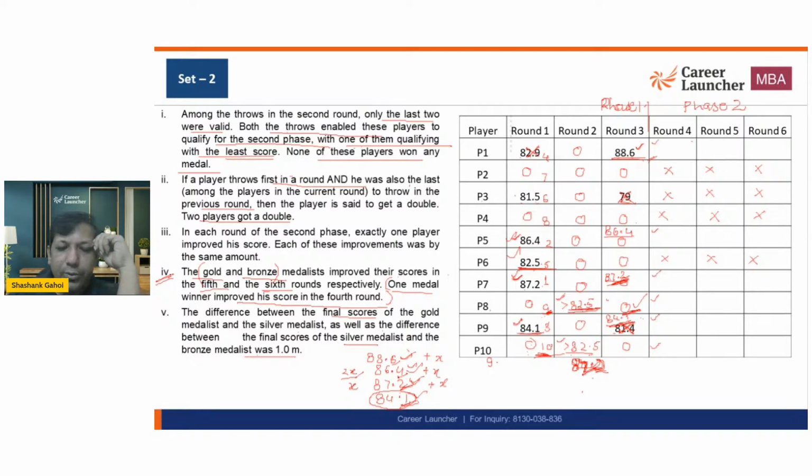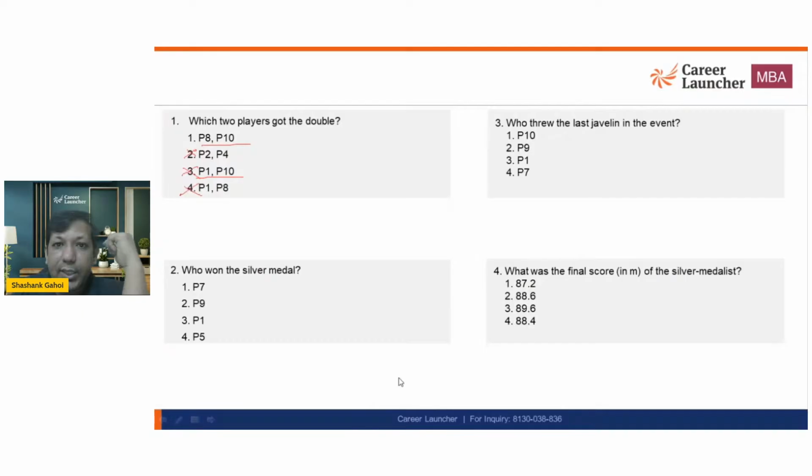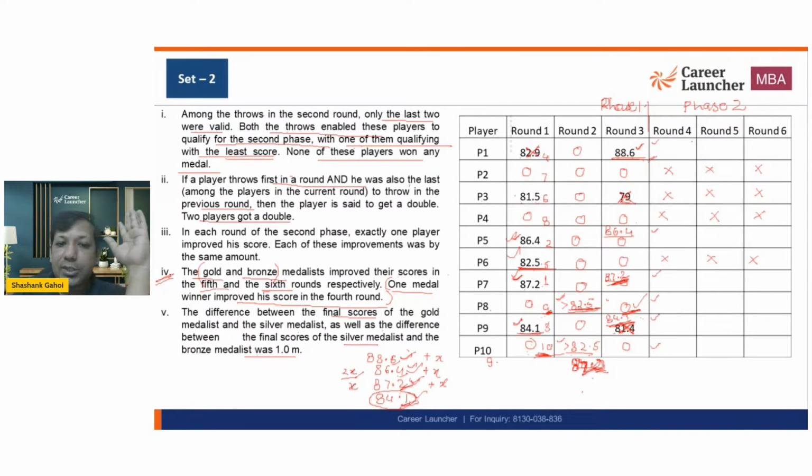So now what I'm going to do, I am going to think of one thing, that is what was the final score of the silver medalist. What is the final score of the silver medalist? So I am going to go with the assumption that P5 won the silver medal with a score of 88.6. Just an assumption. Now, the silver medalist is getting a score of 88.6. So the gold medalist is going to get a score of 89.6. And the bronze medalist is going to get a score of 87.6. And this is the possibility we are getting. So this person didn't change its score.